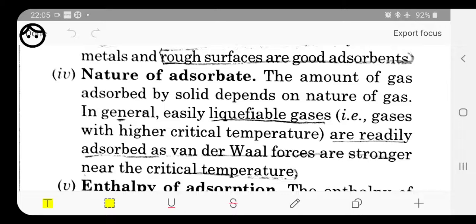So it depends on the type of gas that is going to be adsorbed. If the critical temperature of those gases is very high, then they can be adsorbed easily as compared to the ones which have a very low critical temperature.